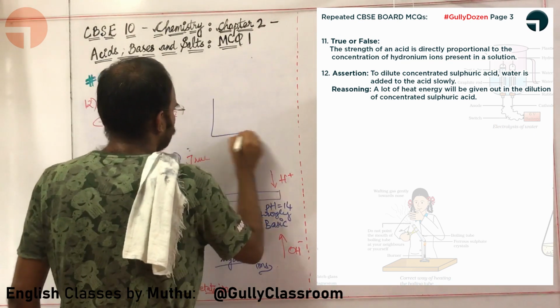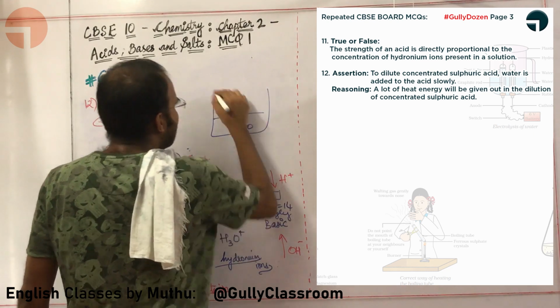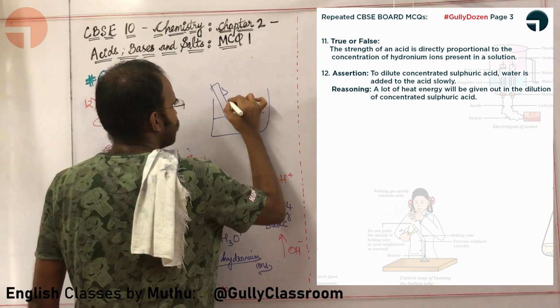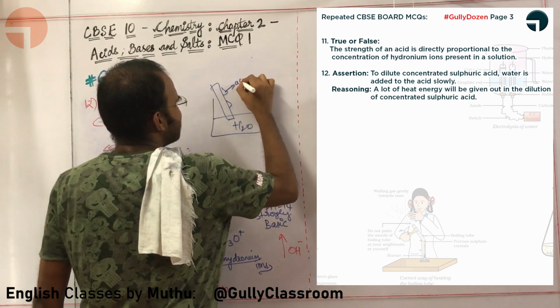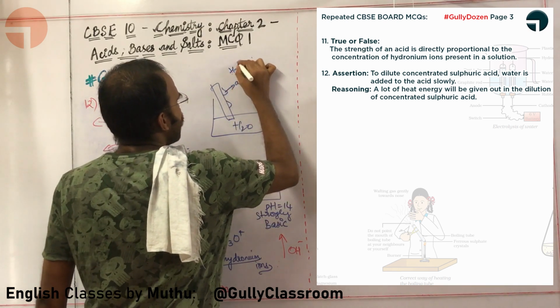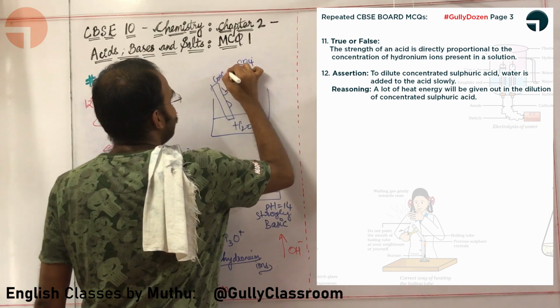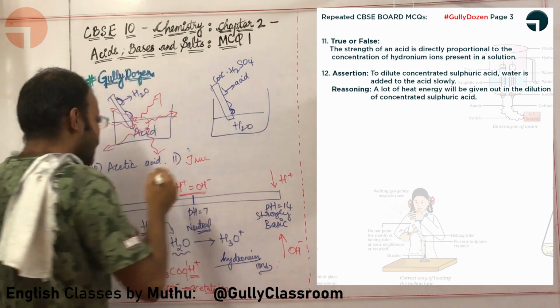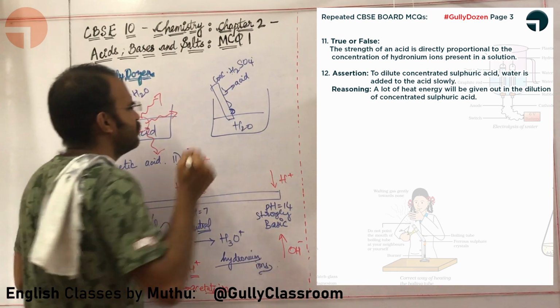We are going to take a lot of water and we will add the acid in drops. We will take a lot of water and add concentrated sulfuric acid in drops like this. This is also obviously an exothermic reaction.